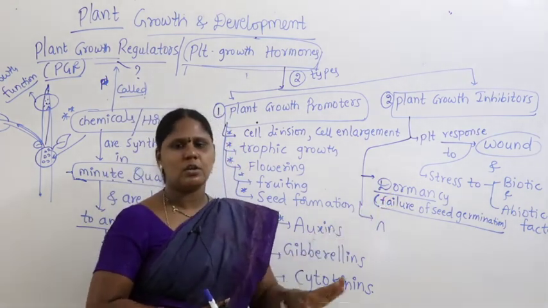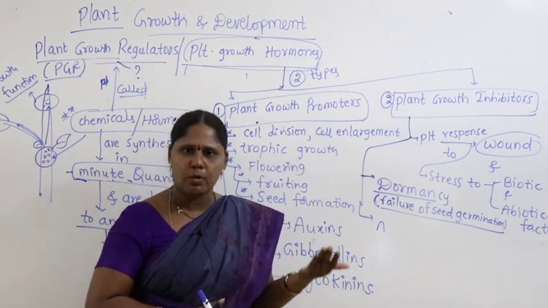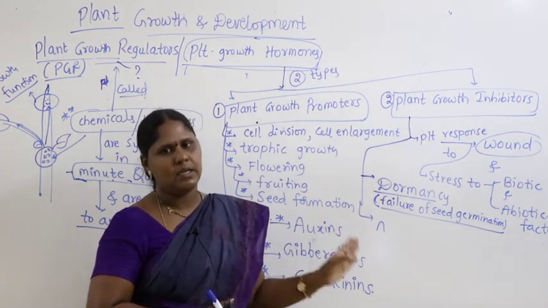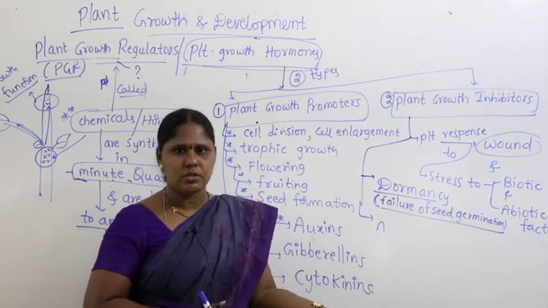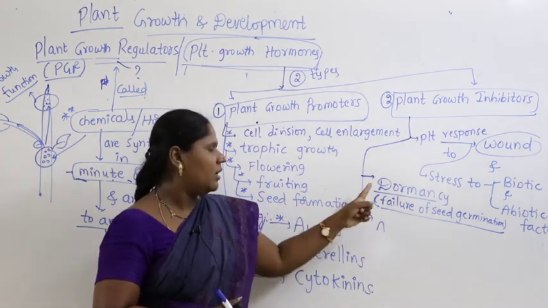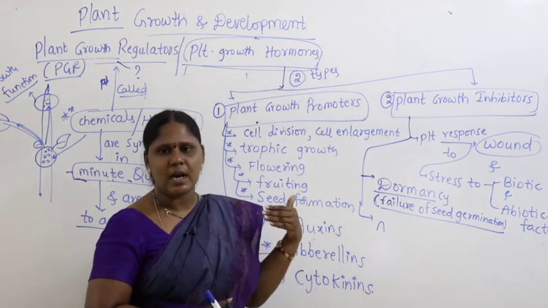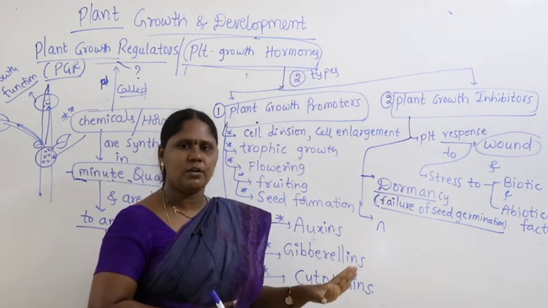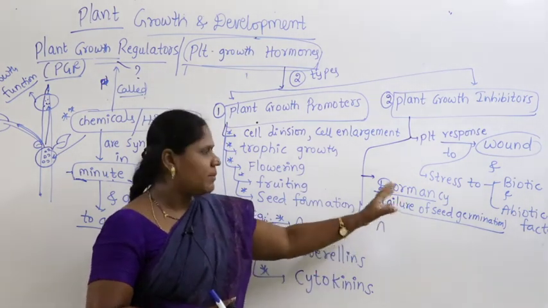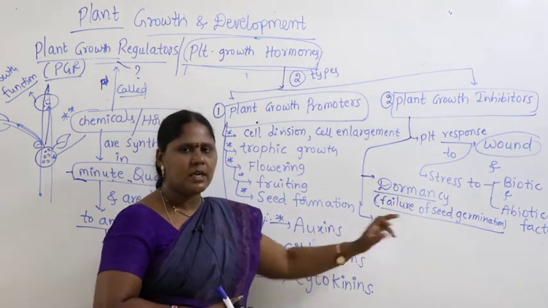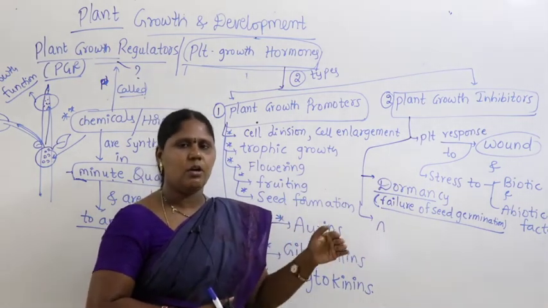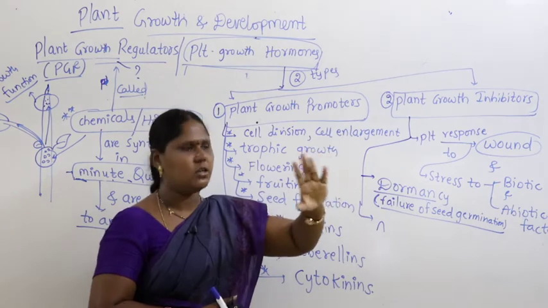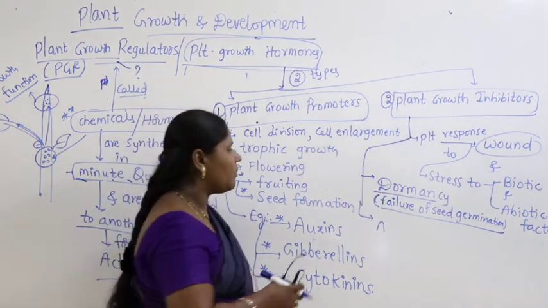Whenever conditions are not favorable, during unfavorable environmental conditions, the seed fails to germinate, it remains in dormancy, it keeps quiet. During favorable conditions, it breaks the dormancy and the seed starts germination. And why are we discussing dormancy as an example of growth inhibitor? In this, growth is stopped. Some chemical is secreted that inhibits the growth in the seed. The seed will not undergo cell division, it will not grow into a young plantlet. So who is taking care here? A growth inhibitor. What is the example for the process? Dormancy.